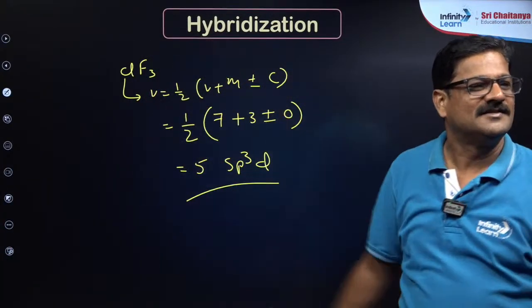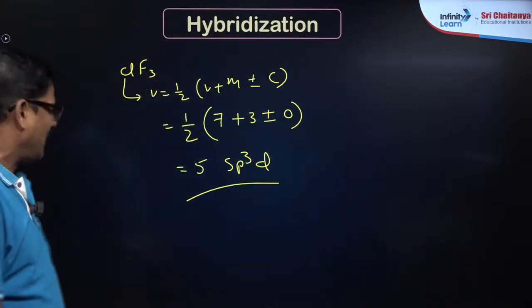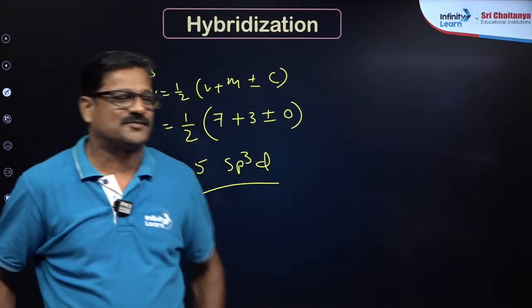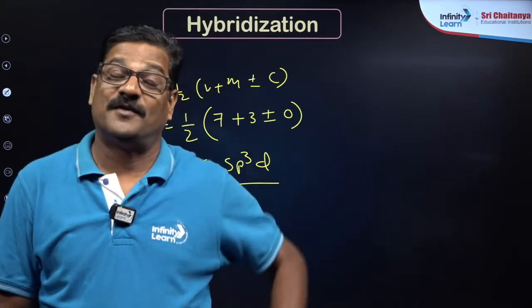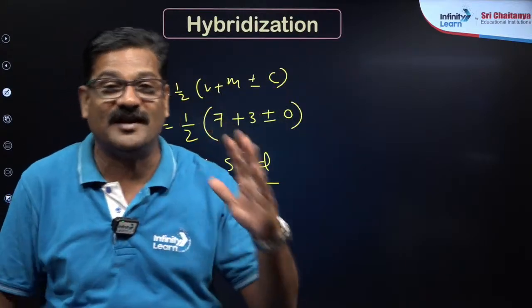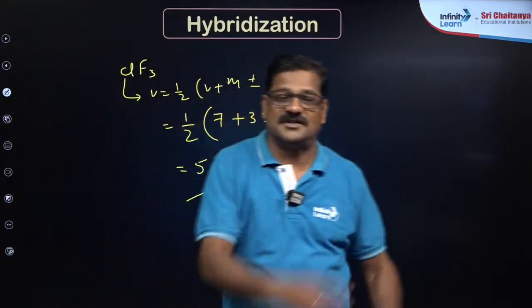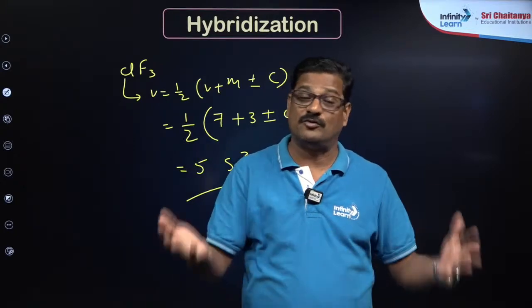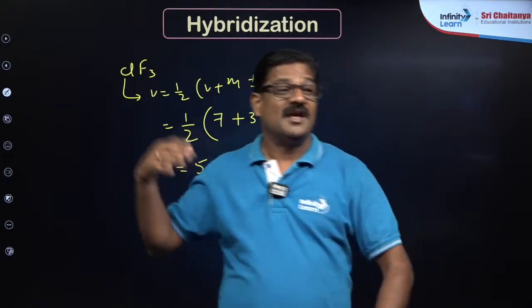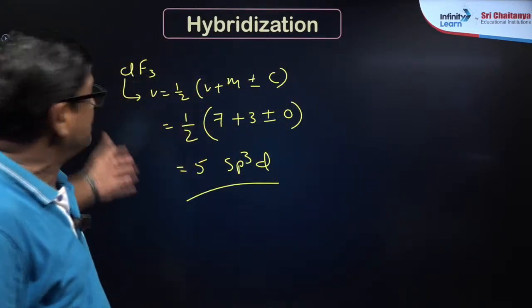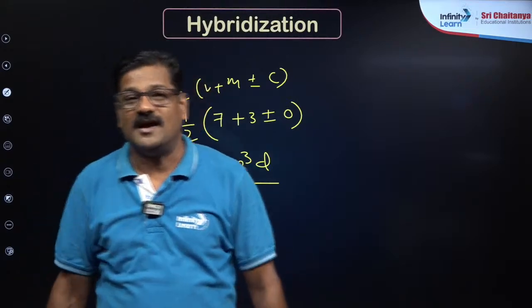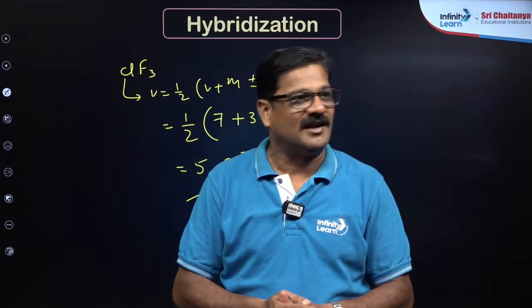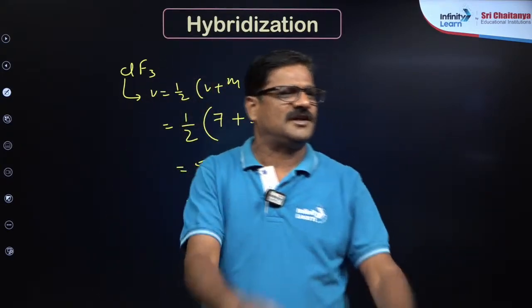Very good to see a good number of students in the class today. We had Fajan's rule recap, valence shell electron pair repulsion theory, ionic bond properties. After that, formal charge, covalent bond, dative bond, VSEPR theory, VBT, hybridization. In this hybridization class we broke the entire rules and got a simple trick to calculate the hybridization.